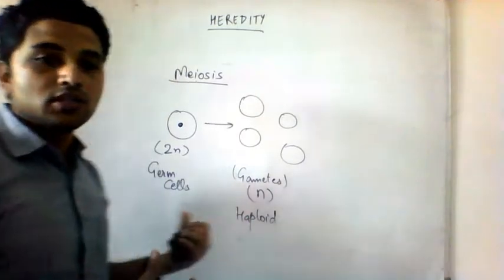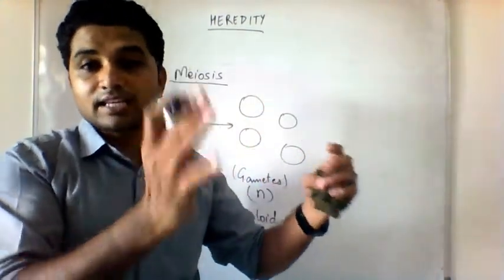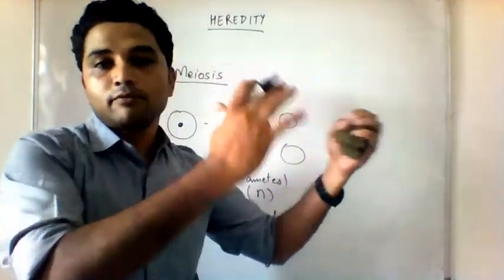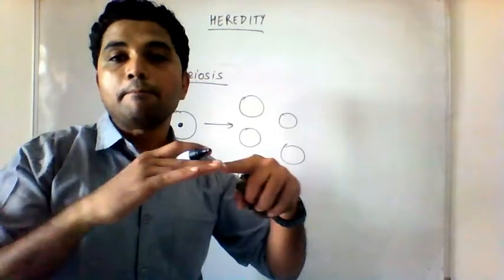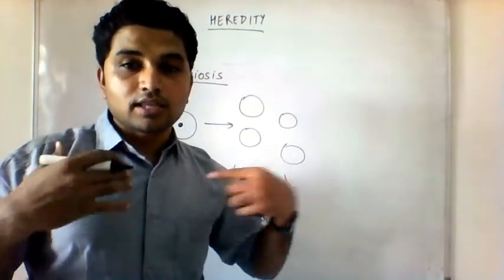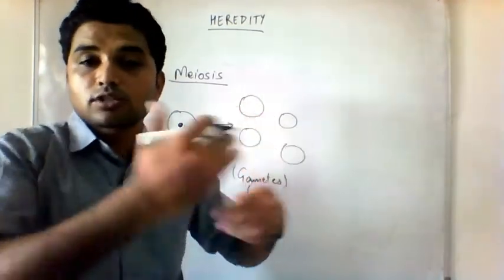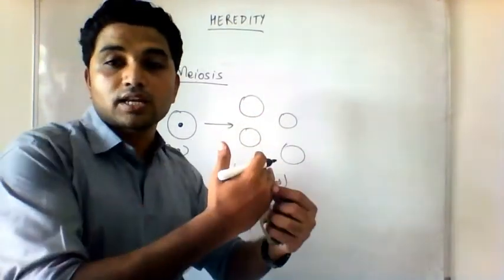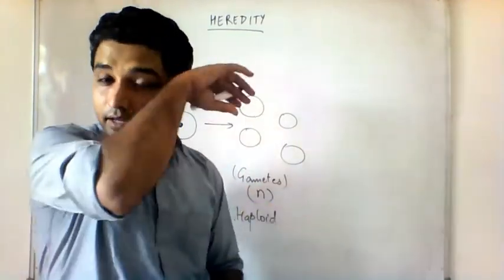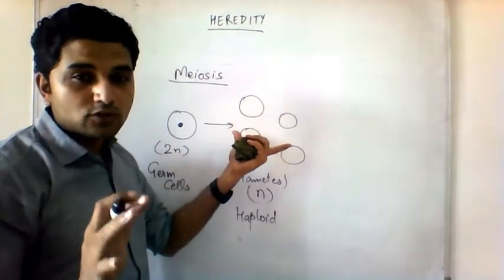New offspring, germ cells will produce gametes. Again, it will become half number of chromosomes, so that when these gametes fuse with other gametes, it will become 46. And that is how meiosis helps to maintain the chromosome number in a species. The number of chromosomes in a species is constant with the help of meiosis. It reduces the number of chromosomes to half, so that in reproduction, when it fuses with another gamete, it becomes again a complete number. Anyway, so that is not the main point.